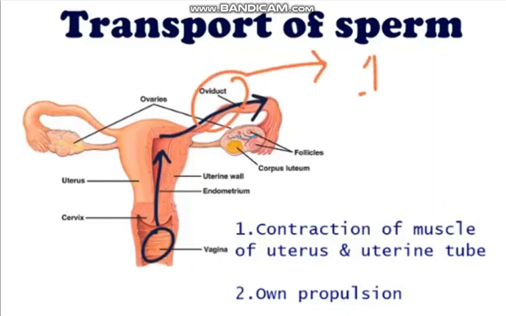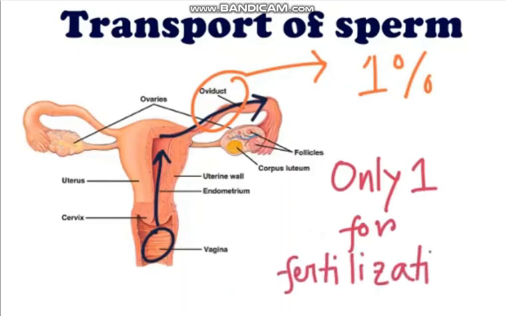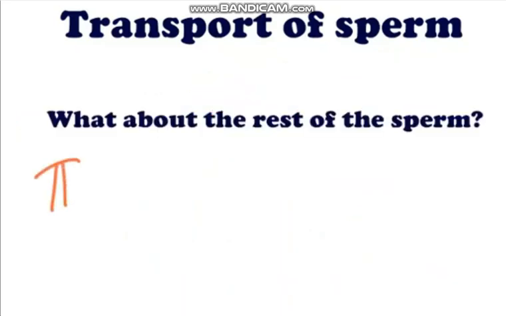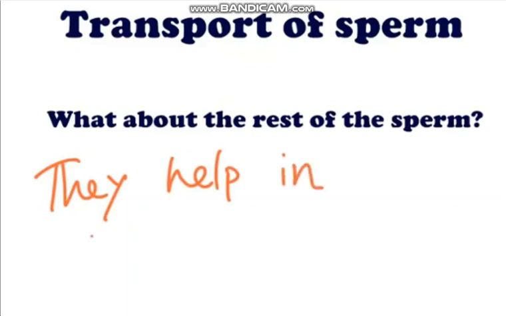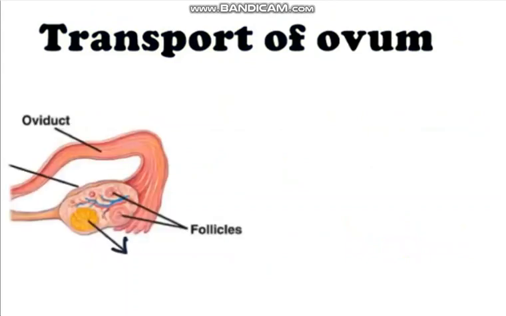So here is the oviduct. Only 1% of the deposited sperm reach the oviduct, and only one is needed for fertilization. What about the rest? They help in barrier penetration, in zona pellucida penetration. Okay, now transport of the ovum.